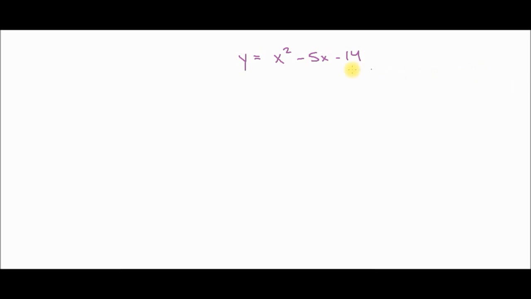Okay, step number 1. Are the terms in proper order? Yep, they're good. We don't have to rearrange anything. Step number 2, take a look at the a value. Is it negative? Nope. So we don't have to factor out a -1. Is there a common factor between these three terms? No, there is not. In fact, when a is 1, you will not have a greatest common factor.